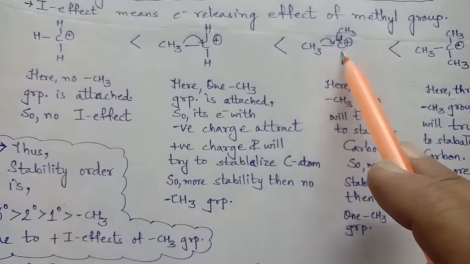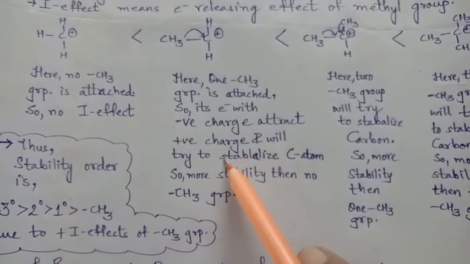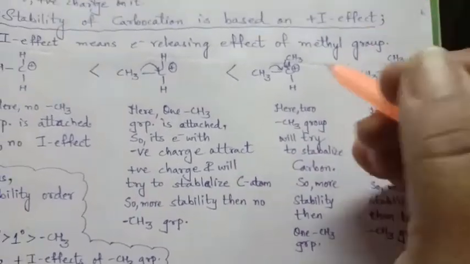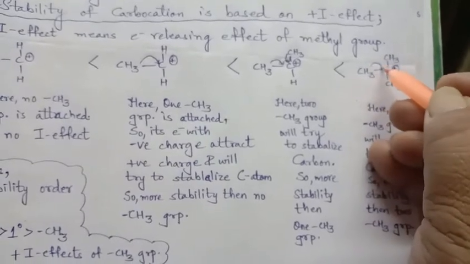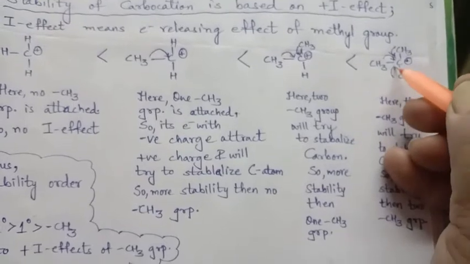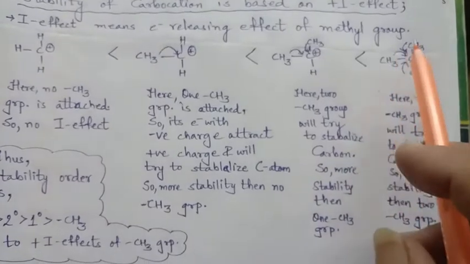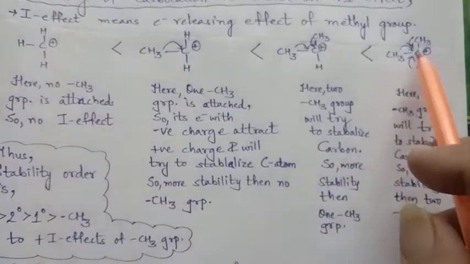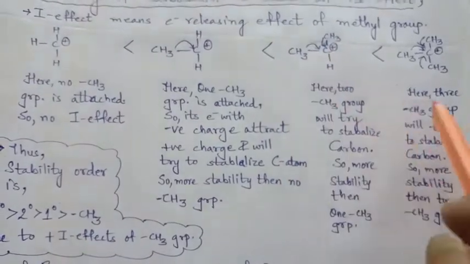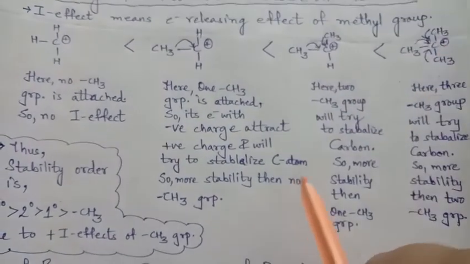And it will try to stabilize this carbon atom to a greater extent than the 1 degree. Here 3 groups are present. So we can say that this carbon can release, or this carbon can also release, or even this carbon can also release. That means from any of these 3, electrons will be released continuously. Here 2 will continuously release the electrons, and because of that the carbon atom will be stabilized and